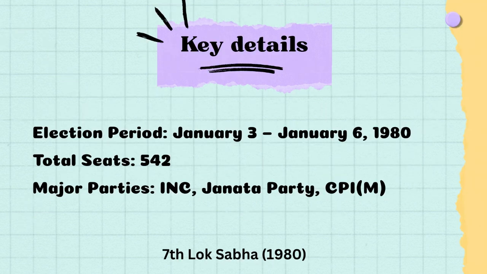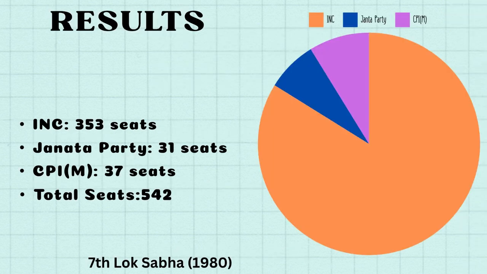The key details of the 7th Lok Sabha 1980 elections were: the election period started from January 3rd and ended on January 6, 1980 with a total number of seats 542. The major parties included INC, Janata Party and the CPIM. The results of the 7th Lok Sabha elections were: INC won 353 seats out of 542, while the CPIM won 37 seats with the Janata Party winning 31 seats.